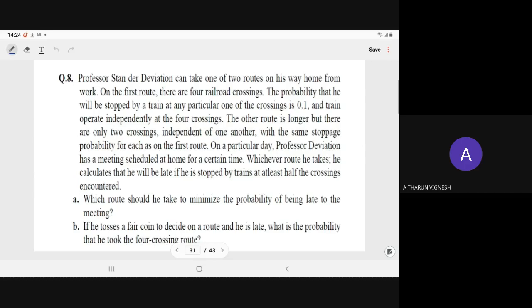The probability that he will be stopped by a train at any particular crossing is 0.1, and the crossings operate independently, meaning all 4 railroad crossings are independent. The other route is longer, but there are only 2 crossings, independent of one another, with the same stoppage probability of 0.1, meaning there is a closed gate.